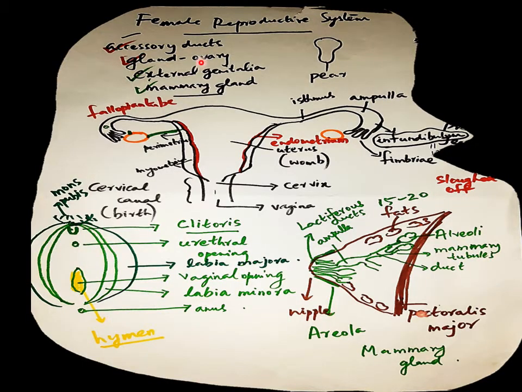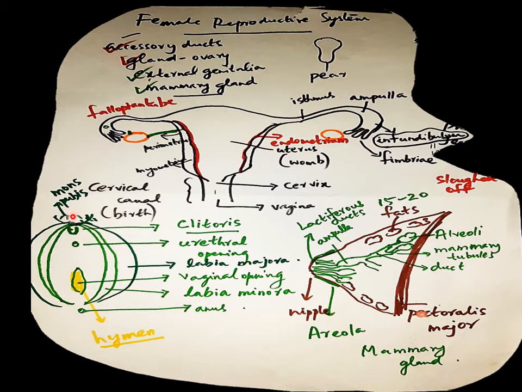So here we can see the female reproductive system comprises these parts: accessory ducts, the gland ovary, external genitalia, and mammary gland. These are the accessory ducts, that is the fallopian tube, uterus, and the cervical canal. Now this is a picture of the external genitalia in females.